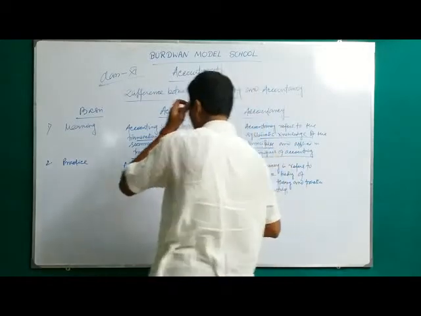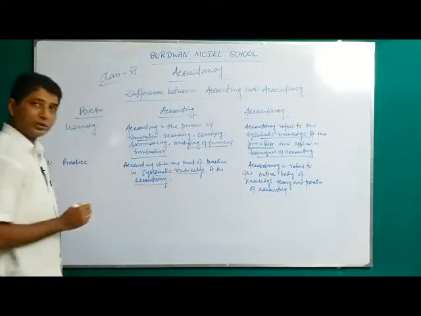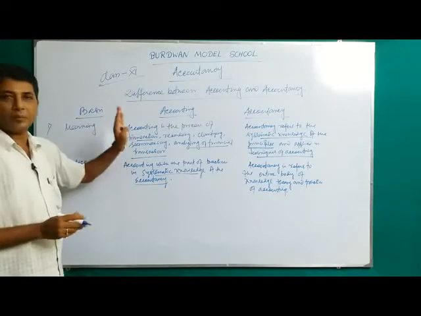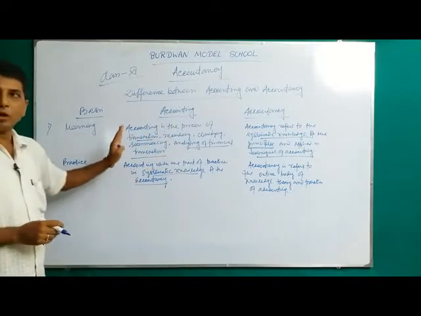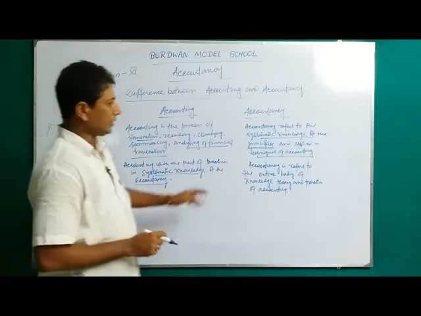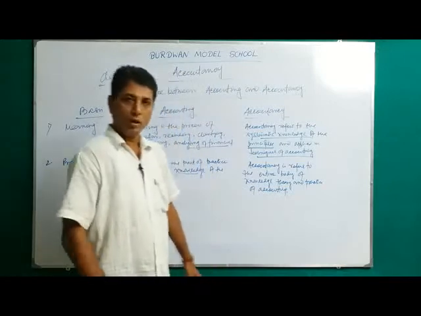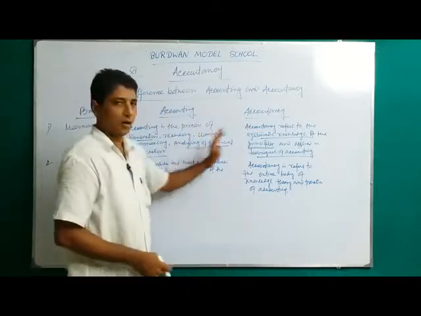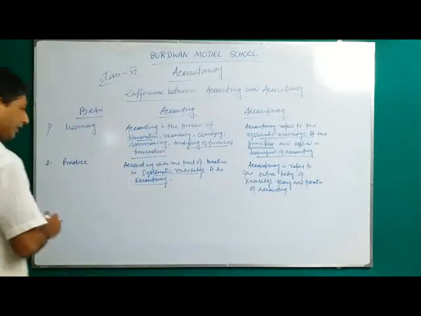Okay, practice means accounting is the part of practice, the systematic knowledge of accountancy. Systematic means at first we keep the transaction, after that recording, classifying, summarizing of the financial transactions. Accountancy refers to the entire body of knowledge through practice of accounting. Now this is the key difference between accounting and accountancy. Next, number 3, relation.